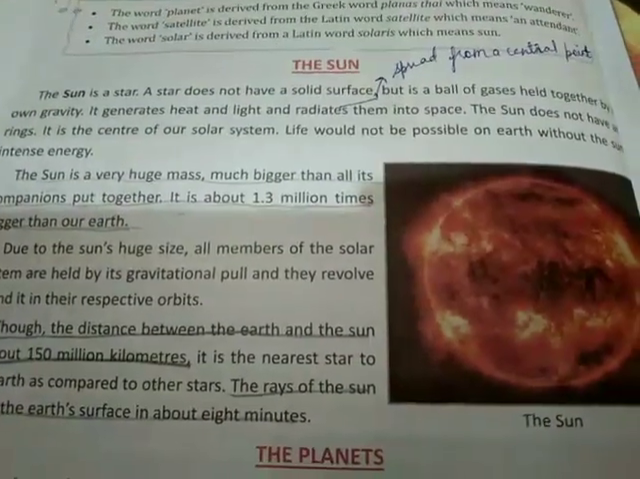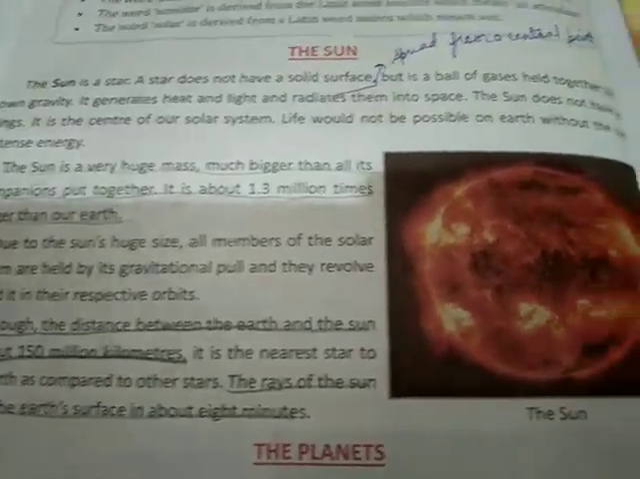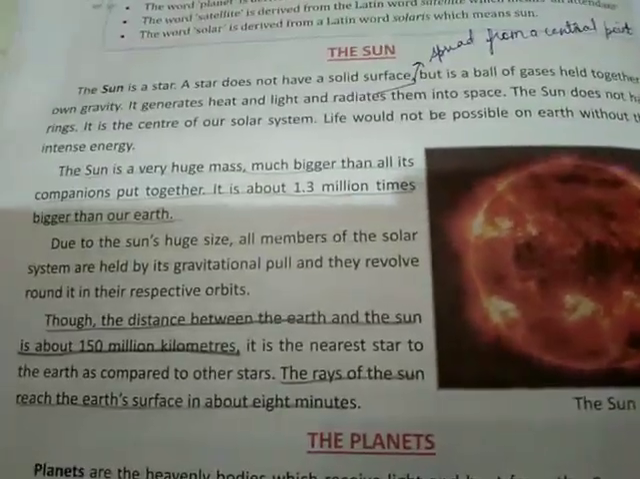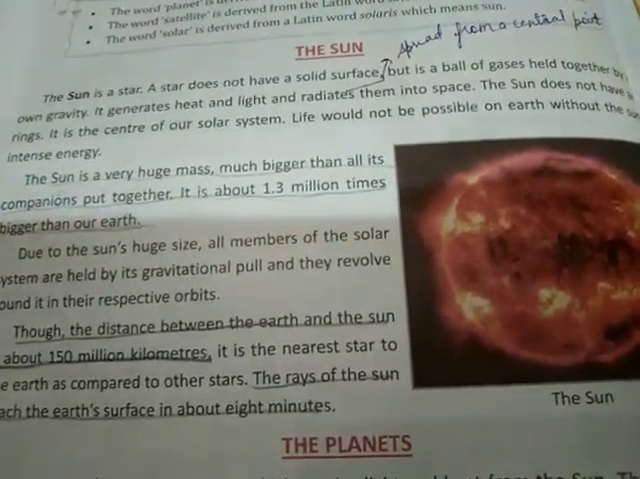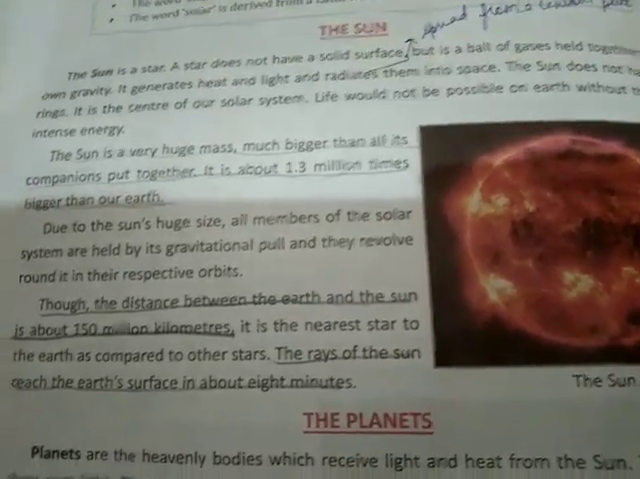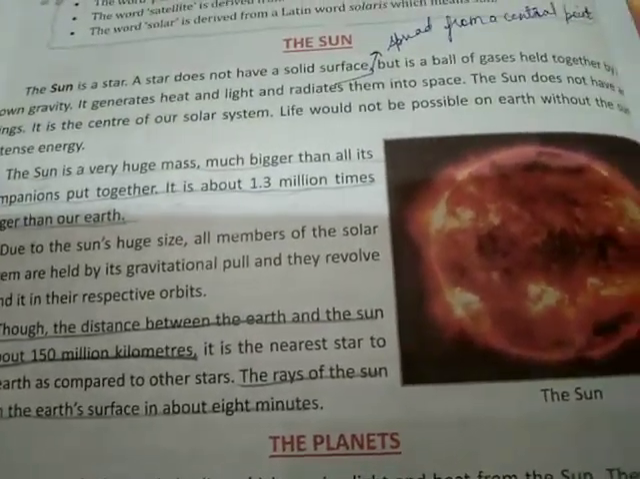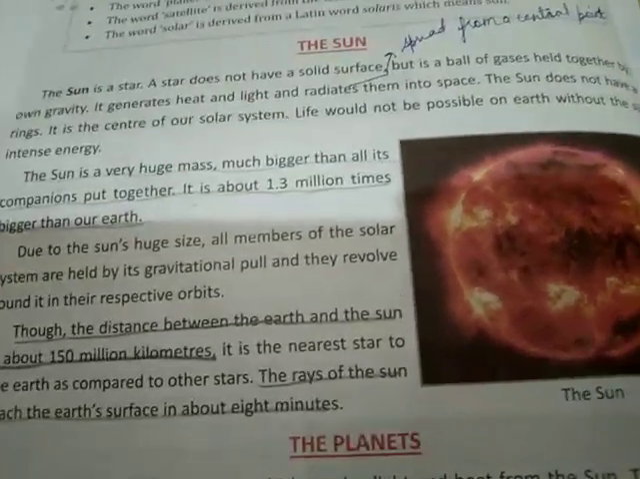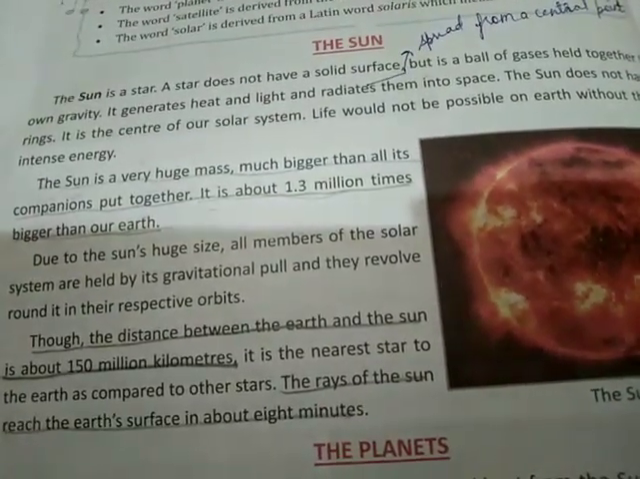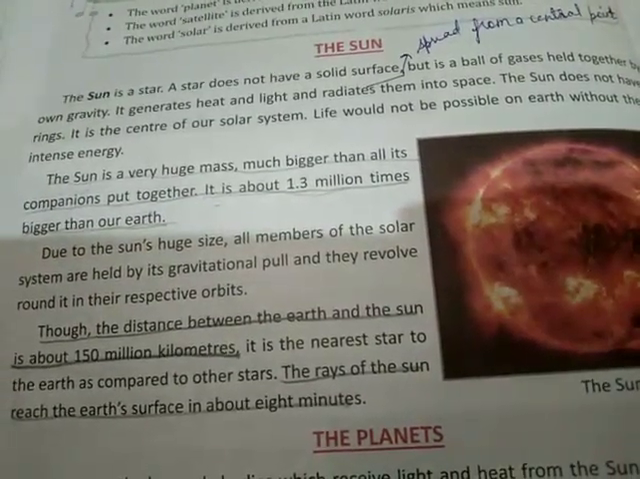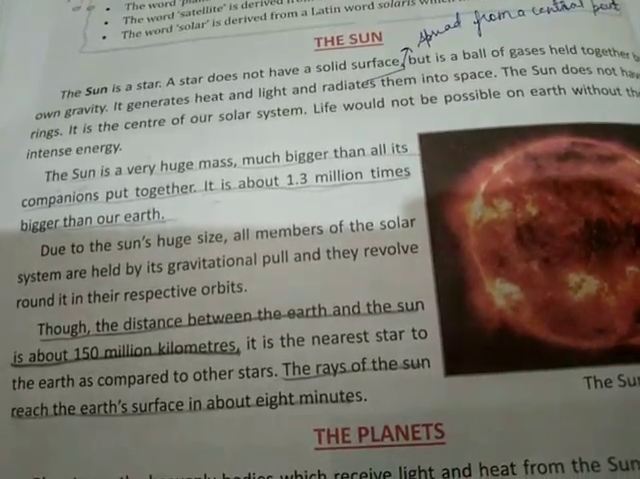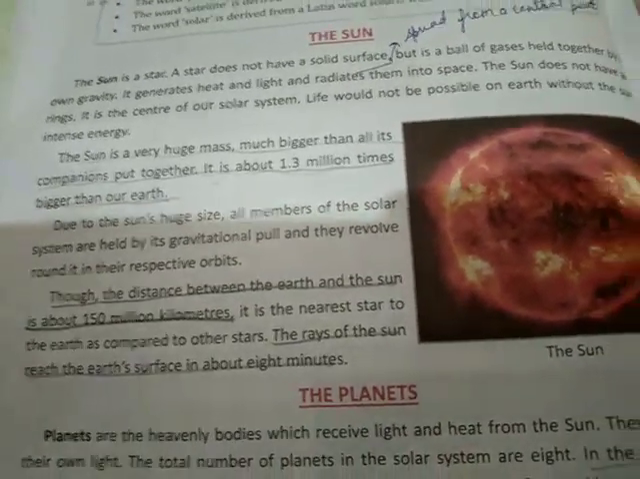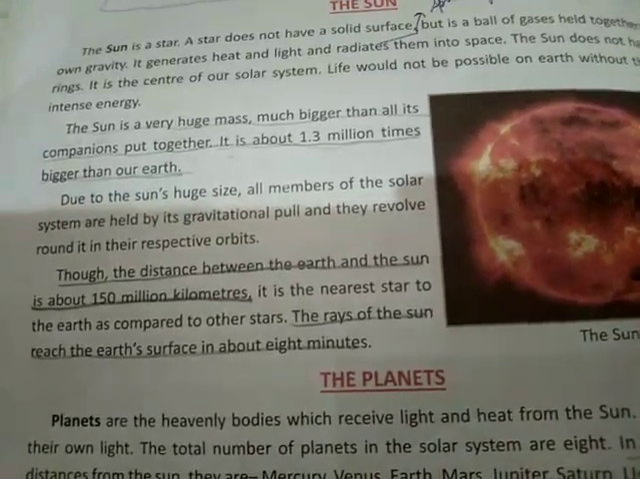Life would not be possible on earth without the sun's intense energy. We all know that without the sun life would not be possible because we are dependent on trees for breathing. For our breathing, for oxygen, we are dependent on trees, and trees for their life are dependent on sunlight also. The sun is a very huge mass, much bigger than all its companions put together. It is about 1.3 million times bigger than earth. You can see the sun is a huge body, huge mass.